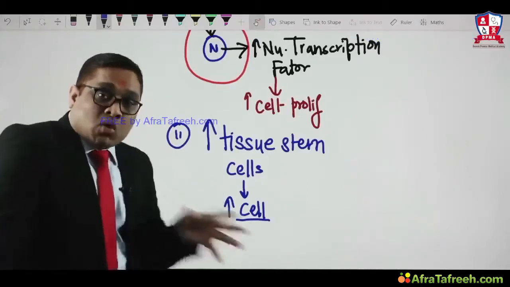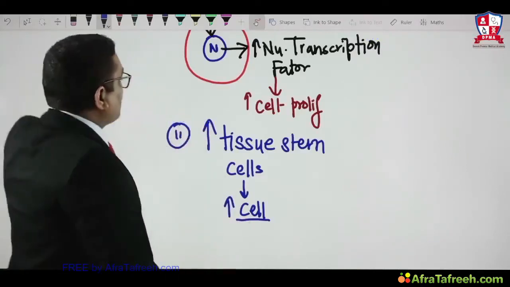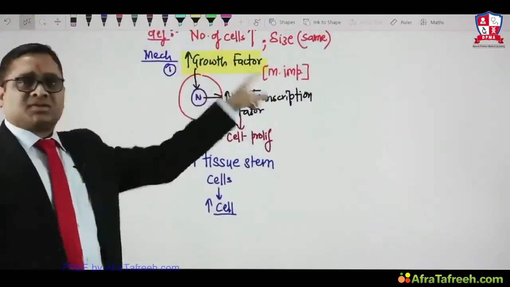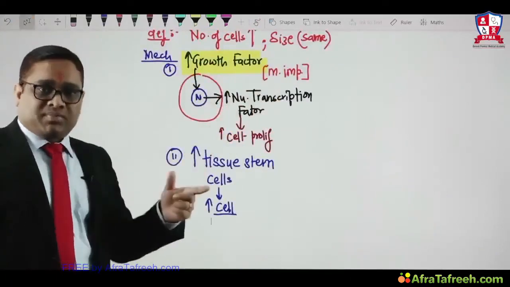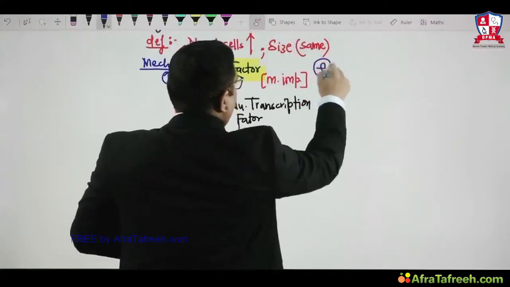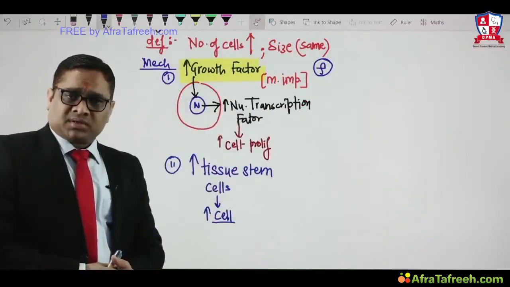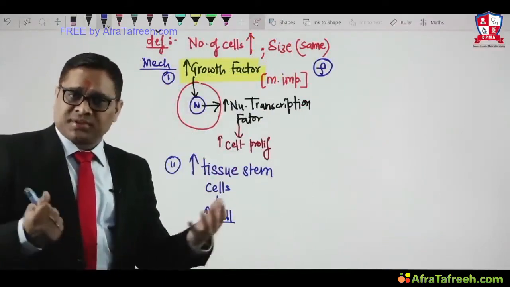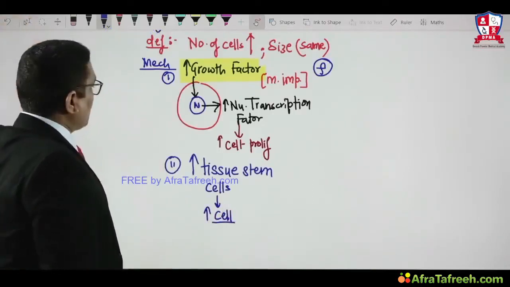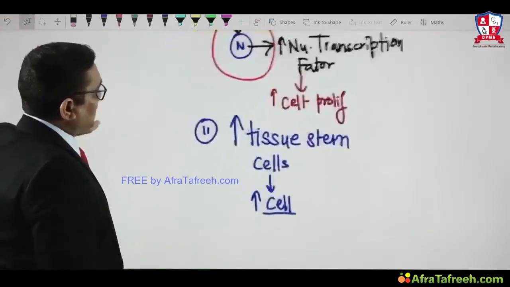What is the most dominant or most important mechanism? Growth factor. Remember, from a future exam point of view, when the examiner asks you what is the most important factor, you must remember growth factor is the most important factor for hyperplasia. This can be a future question also in the All India exam, right? Now, the same as we discussed at the beginning of cellular adaptation, cellular adaptations are both physiologic and pathologic. In the same way, hyperplasia is also both physiologic and pathologic, right?